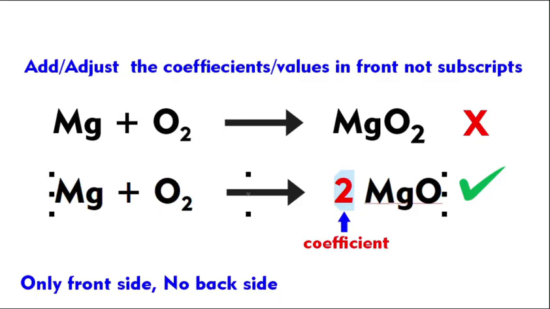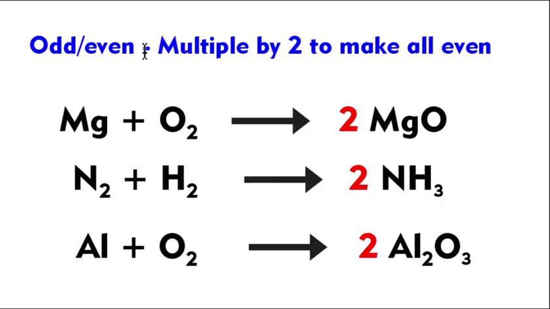Next, when you get an odd number, for example here you get two oxygens and one oxygen in the product, multiply by 2 to make all even. Multiplication means you add a 2 in front of the molecule. These two belong to both magnesium and oxygen. Hydrogen here has 2, which is an even number, no problem. Here you have 3. When there is an odd number like this, put a 2 in front of it. Now this becomes 3 into 2, 6.